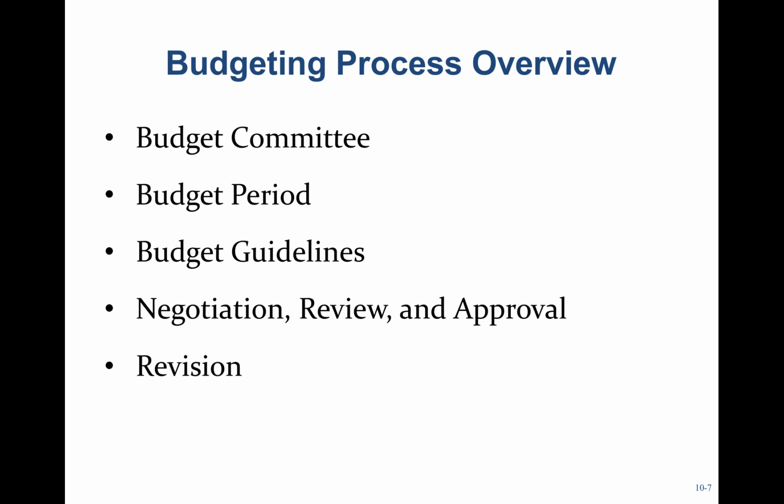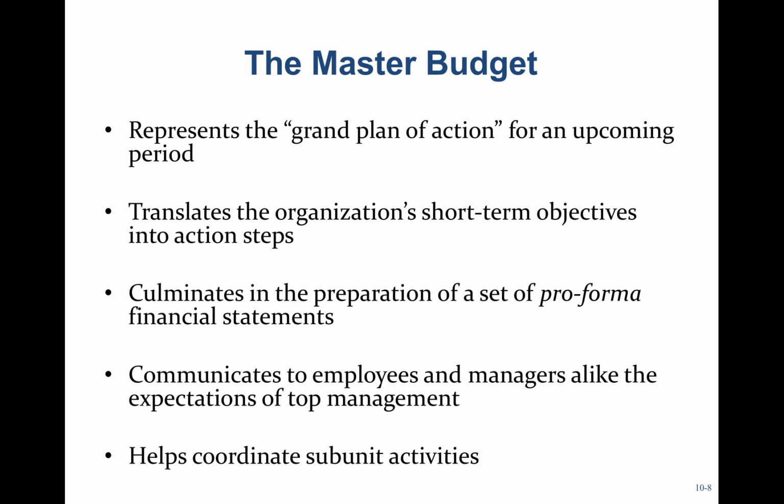So the budgeting process normally might start with a budget committee, which would be made up of managers, higher and lower level managers throughout the organization. Budget is normally for 1 year. Normally the operating budget is 1 year. We normally have specific guidelines that we need to follow. There may be a negotiation process, particularly if there's a participative budgeting component. And then budgeting is kind of a feedback loop, so there are always going to be revisions to the budget as we go along.